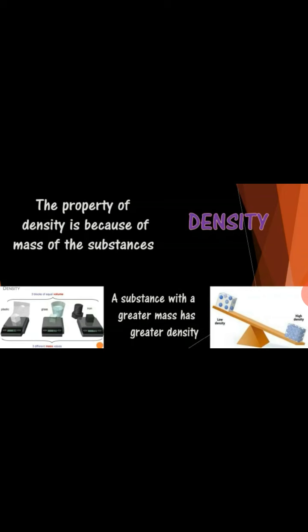As you can see, which one will be heavier? The iron one, right? The block of iron is heavier, and the wooden block has less density because it is lighter than the iron. Iron has greater density compared to wood, right? So a substance with a greater mass has greater density.